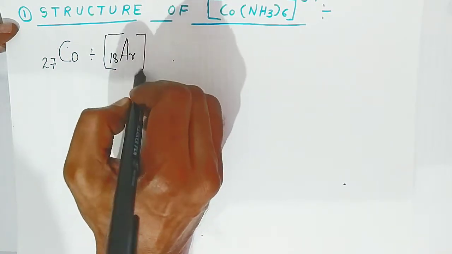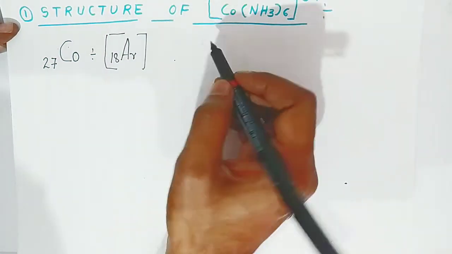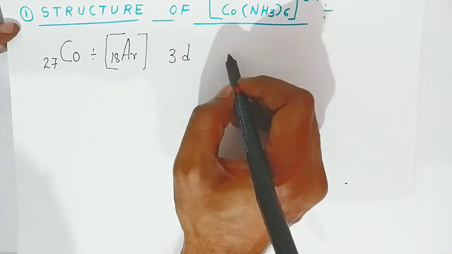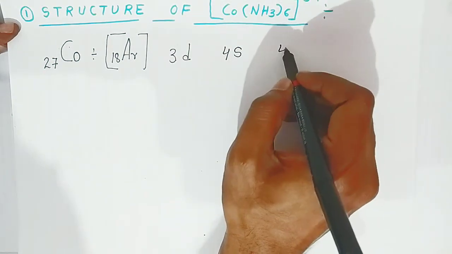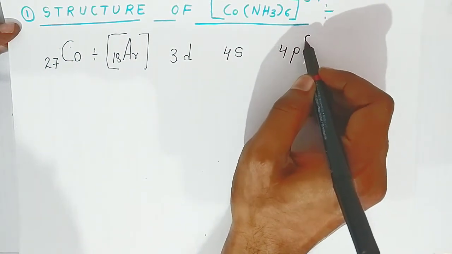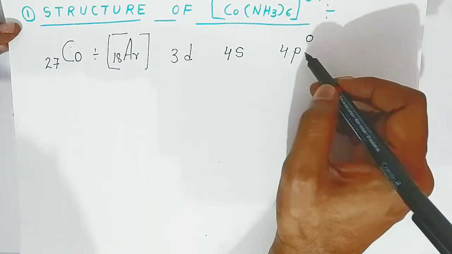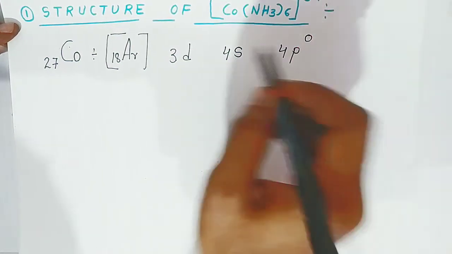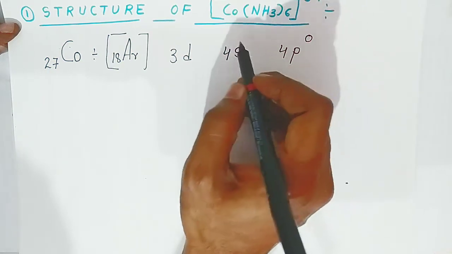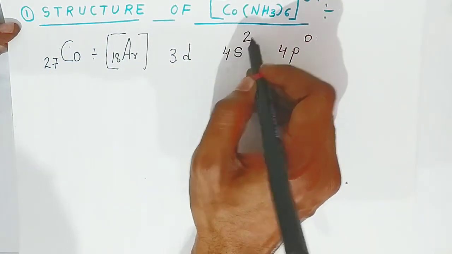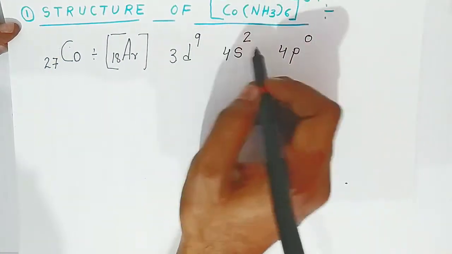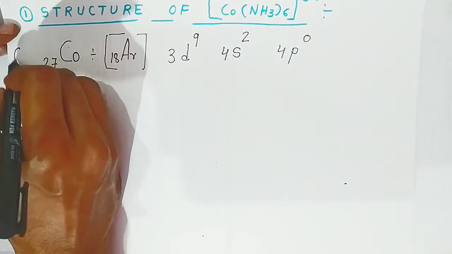When you subtract 27 minus 18, 9 electrons you are going to distribute in 3d, 4s, 4p. Correct? After 4p you can write 4d also, but here this is enough. So 4s gets 2 electrons and 7 go to the d orbitals. So 3d7 4s2 is the ground state electronic configuration.